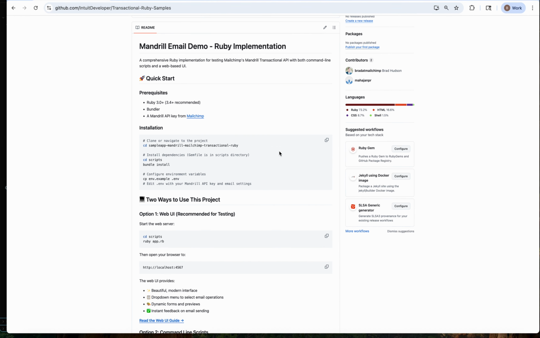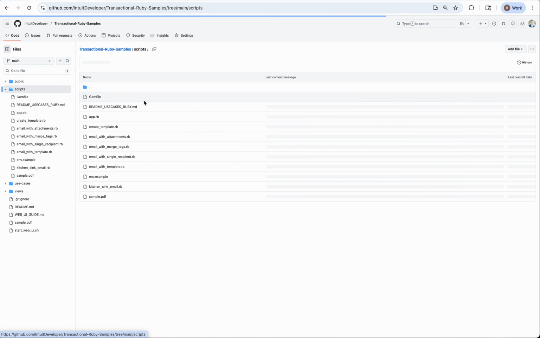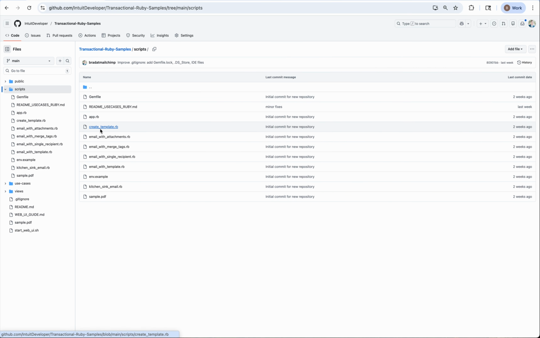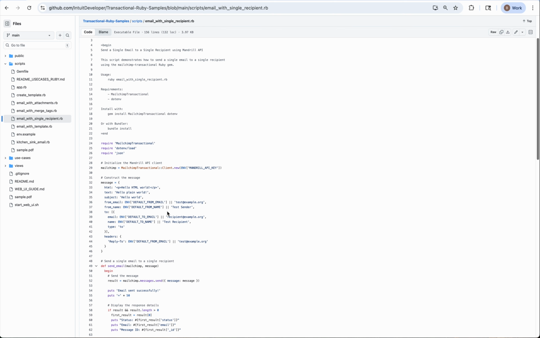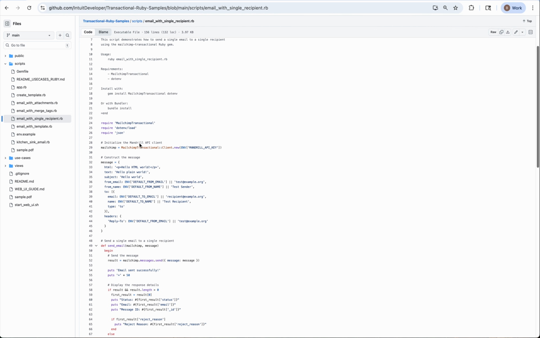We have a number of different scripts that we can use with this project. Let's navigate to our scripts folder and take a quick look at one of them. Here we have email with template, email with single recipient, email with merge tags, and email with attachments. If you're wondering how to get started with the Mandrill API, you can come in here and take a look at how we're sending just an email. You'll see at the top here, we're loading the SDK.